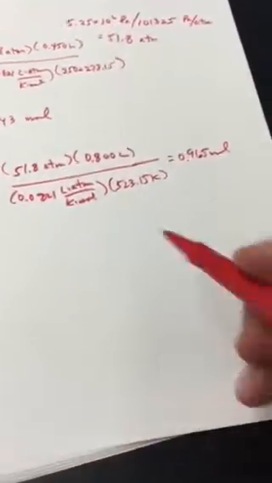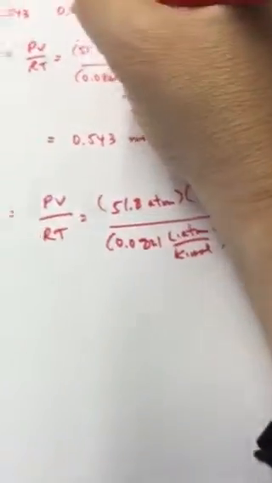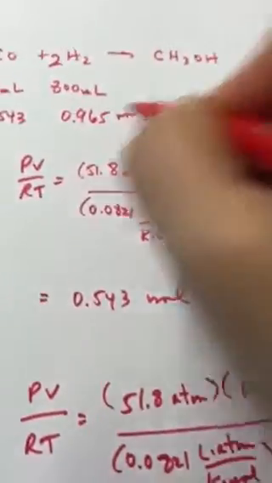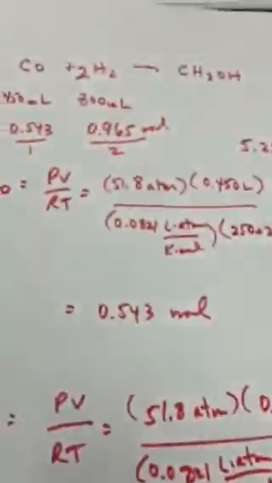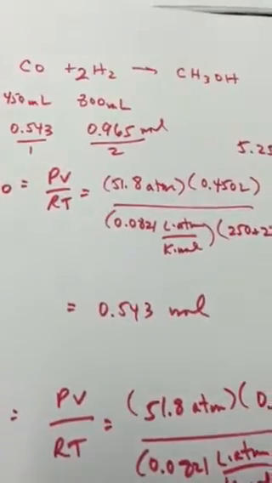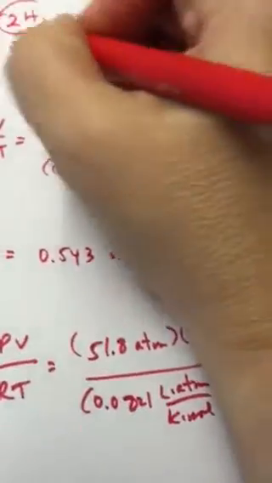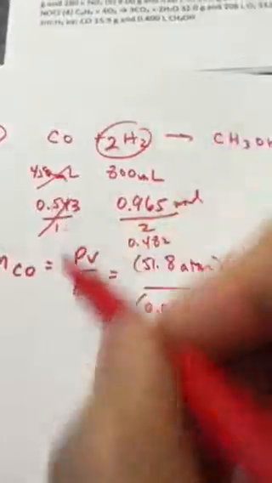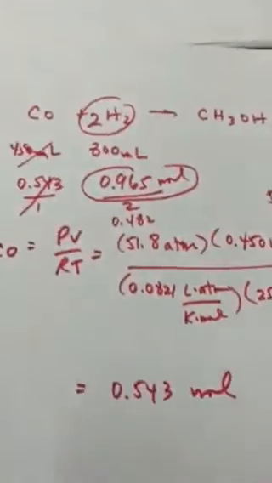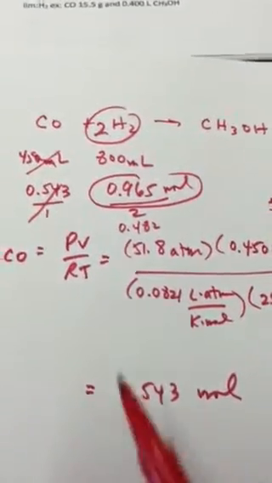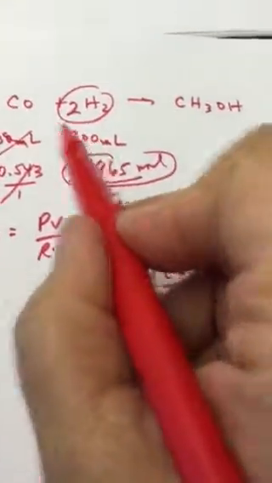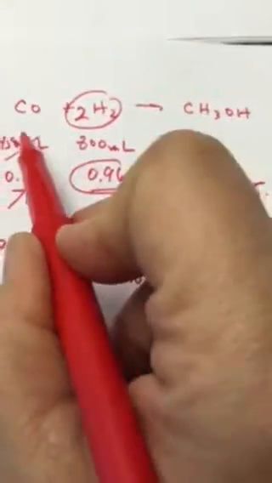So which one's my limiting reagent? Remember, we divide by the coefficient to figure that out. 0.543 divided by 1 is obviously 0.543. 0.965 divided by 2 is 0.482. So it's actually hydrogen that's my limiting reagent. Okay? We're going to have extra carbon monoxide, but we have 0.965 moles of hydrogen. Looking at these molar ratios, I know that I need half as much hydrogen as carbon monoxide.